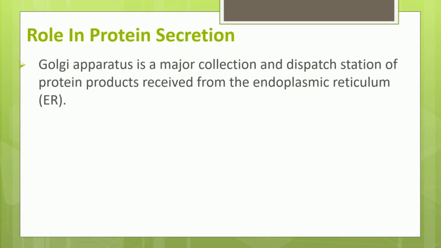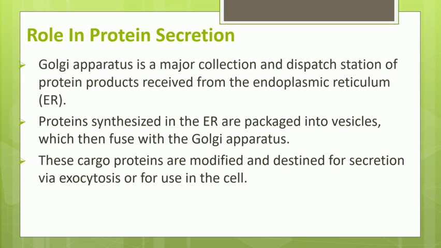The second important role of the Golgi is in protein secretion. So we know that proteins are synthesized in the endoplasmic reticulum. More correctly, they are synthesized in the rough endoplasmic reticulum. Why? Because on the rough endoplasmic reticulum, ribosomes are present, and for protein synthesis, ribosomes are essential.